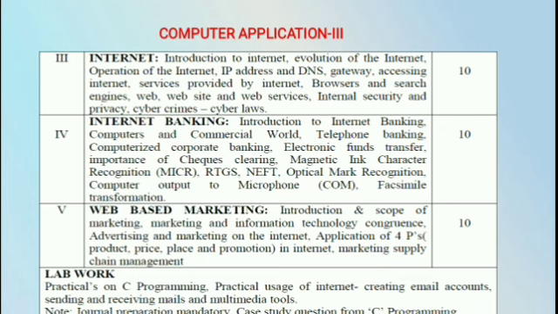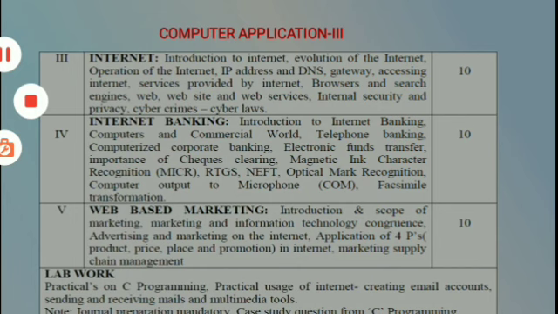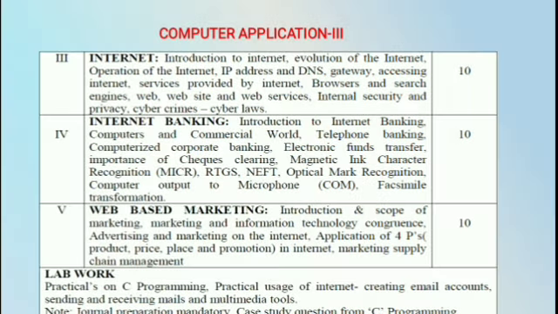The next one is internet banking. You know about the internet and the services it provides. Using the internet, we do banking work, that is internet banking. Introduction to internet banking: you know what is meant by bank, what is meant by banking, and what is meant by internet banking. Computers and the commercial world: how computers help in the commercial world. We use the computer's speed, storage capacity, intelligence, effectiveness and diligence. These are some characteristics of computers that help the commercial world.